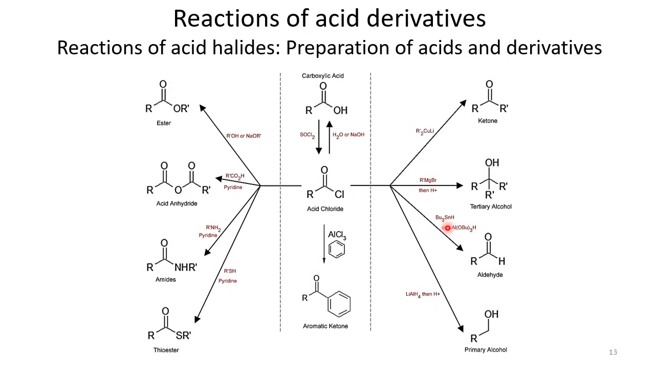They can also be converted into aldehydes when we have conditions like tributyltin hydride or lithium aluminium tertiary butoxyhydride. In this case you can get that aldehyde, where hydride acts as a nucleophile here.